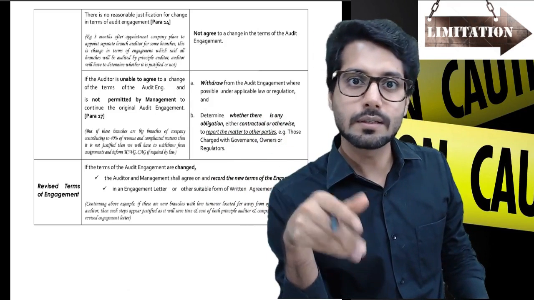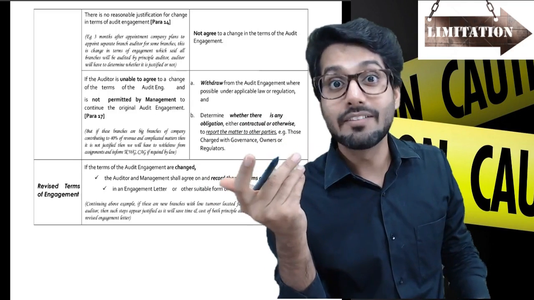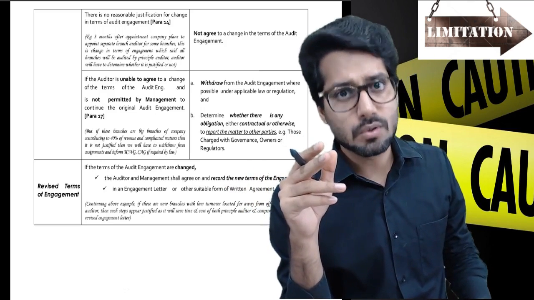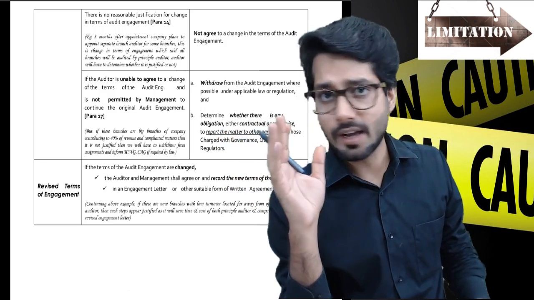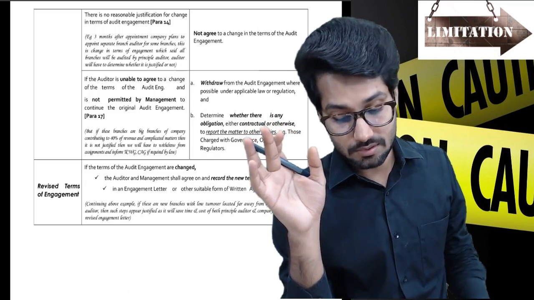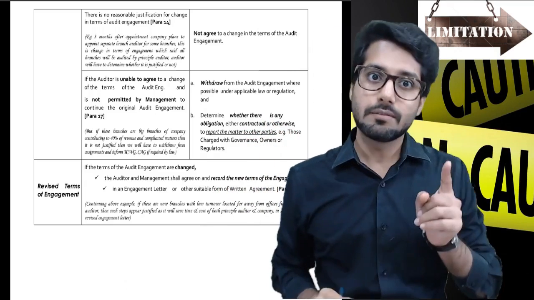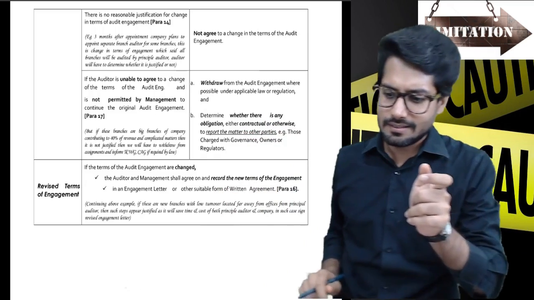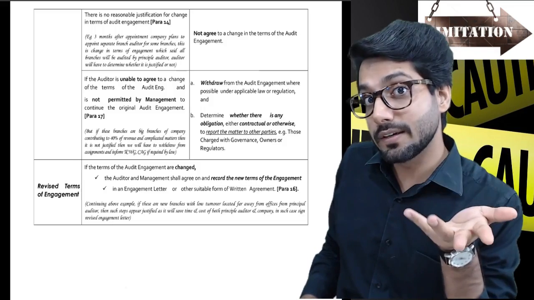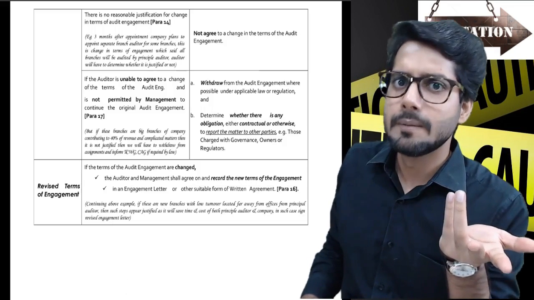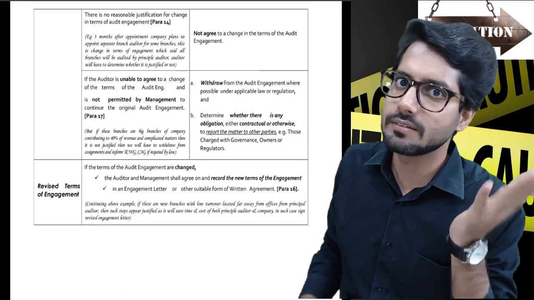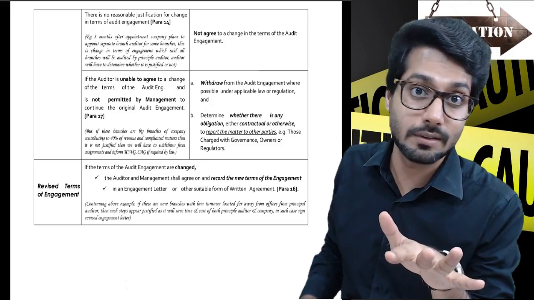They wanted us to come and do the audit, but eventually they reached the point that, sir, you cannot go about checking 2 of our branches because there are riots going on there, and we cannot take any kind of risk on your life. You are precious to us. So they ended up doing that, but we did realize that there is something fishy. Well, in that case, we will not agree to the terms. But if we could not really reach that point, or there was something reasonable, there was actually a flood in an area and they said there is a flood going on, or there is a COVID situation in China and we obviously don't want to go there to conduct an audit.